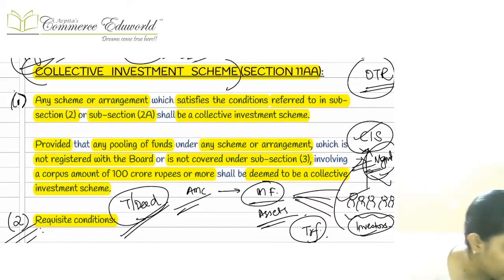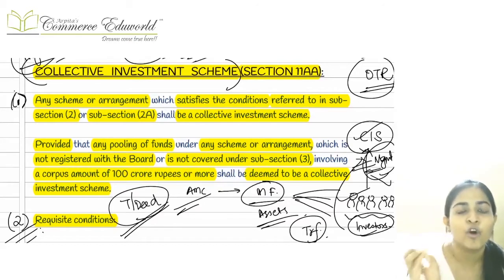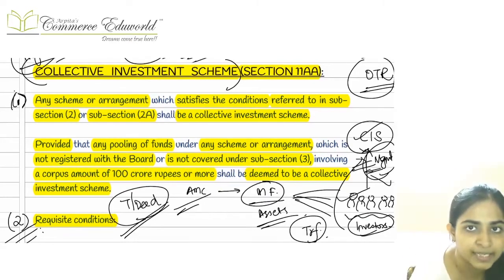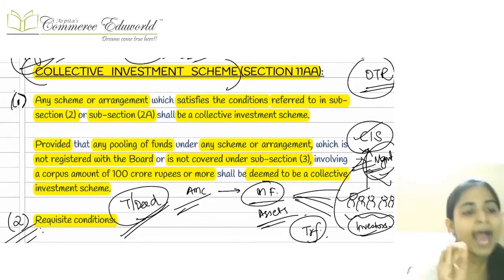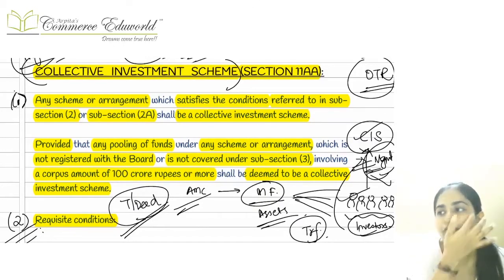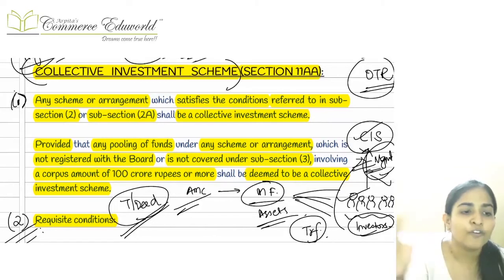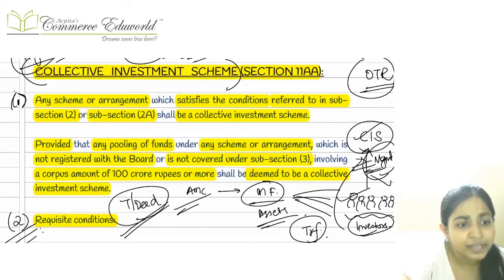Now in the case of a collective investment scheme, if you want to call yourself a collective investment scheme, then either you have to fulfill all the conditions of subsection 2, or you have to fulfill the conditions of subsection 2A, and you should not fall in the exceptions which are given in subsection 3.